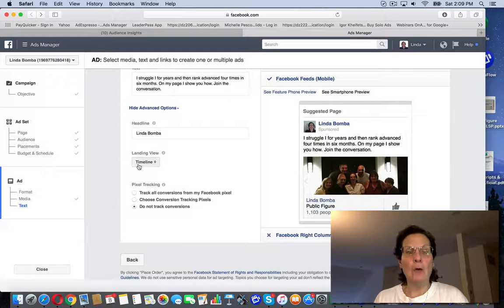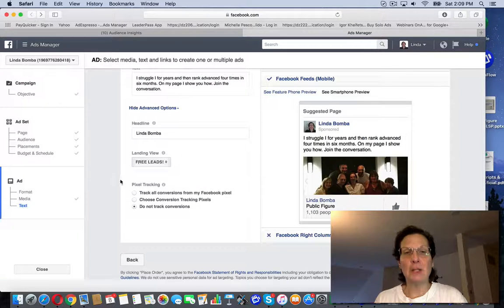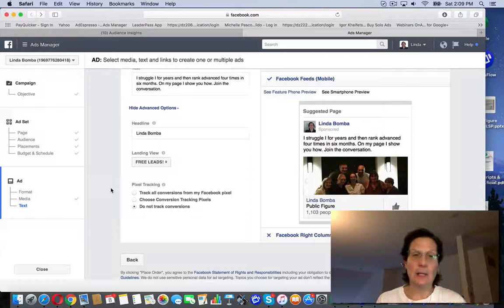On a desktop thing, you can actually pick a landing page. This is a page where I would capture a person's lead. On just a likes ad, actually you can't do that. And then I would normally put a conversion pixel here. That's another video. I'm not going to because this is a like ad. If I was doing something to promote a website or say a webinar and I was capturing leads, I'd want to, and I do have a pixel set up. If you don't know how to do that, let me know, I can show you. But anyway, this is what my ad's going to look like on mobile.